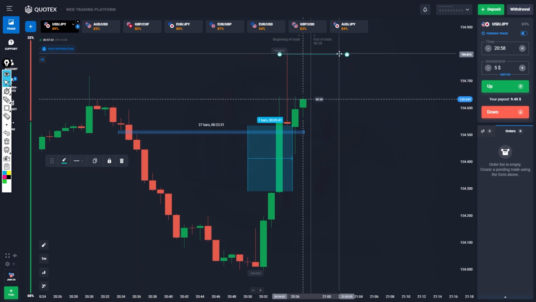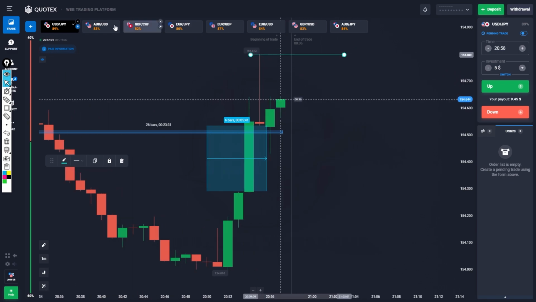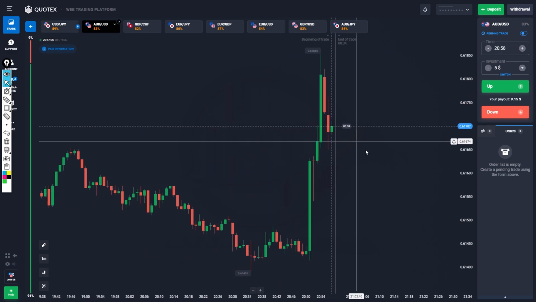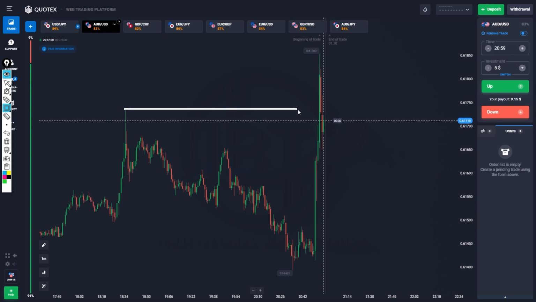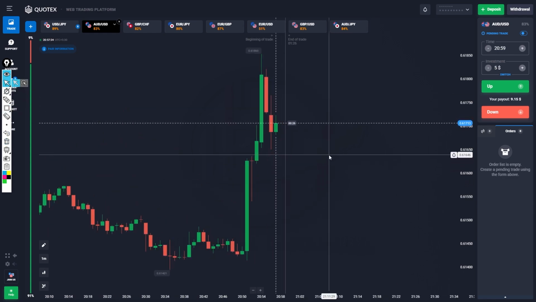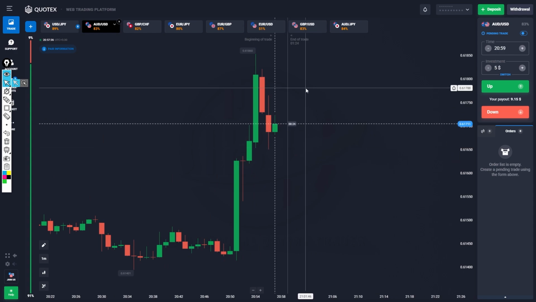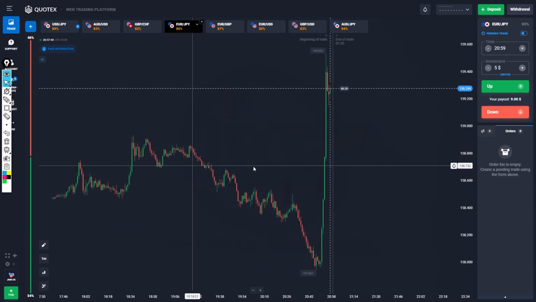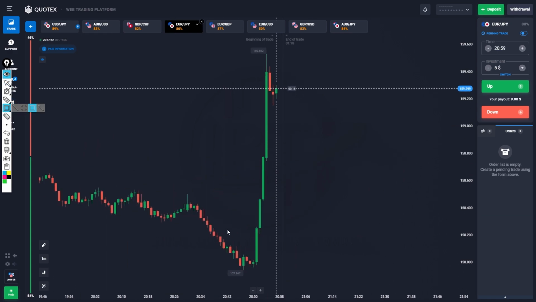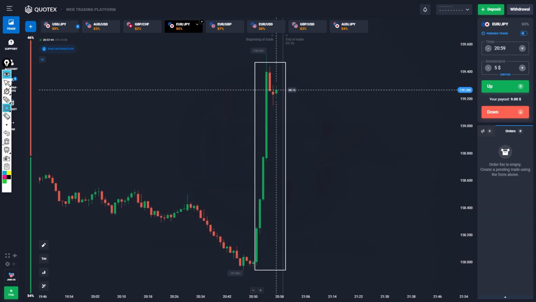Please wait for the market to settle down, then I will try to take a good trade. Then next we'll see, this will sweep all the highs within minutes. So maybe there is a chance the market will retrace or maybe it will move upside also. Whatever confirmation the market gives, I will go through that only. See, the market is moving very strongly upside.